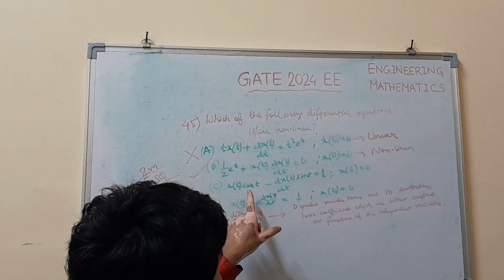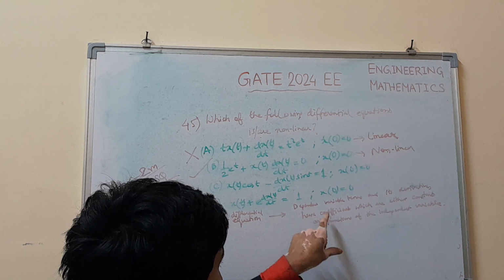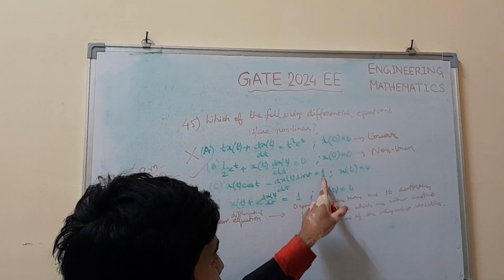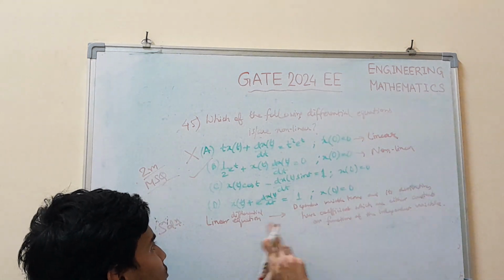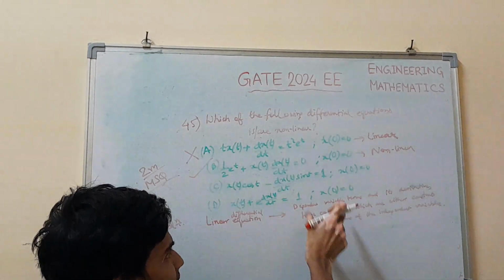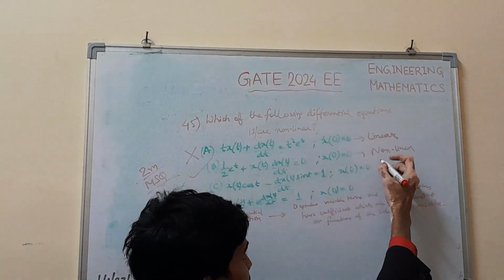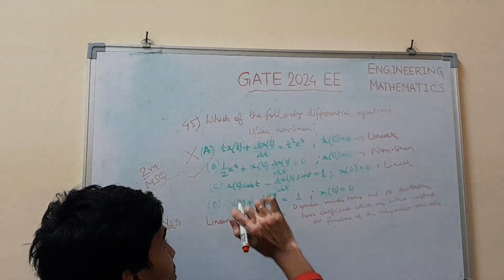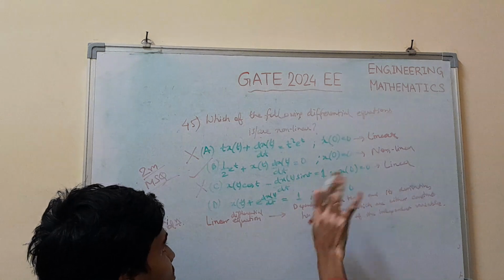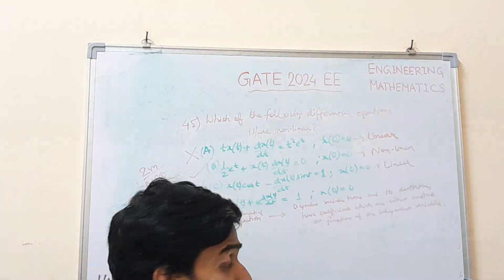So both these terms are obeying this definition, and on the right hand side we have one, which is simply a constant. So all the terms are obeying this definition of linear differential equation. So you can say that overall this differential equation is linear. So here it is asked which is non-linear, but this is not non-linear because this equation is linear as it obeys this definition completely.